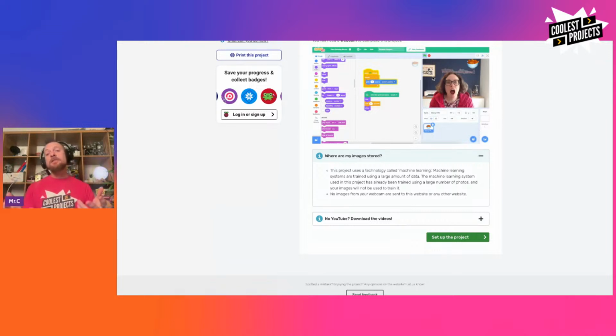So any of the images that you have on your webcam from this website or these other websites won't be stored on the website. None of them are sent to the website. They go into the model, the model is trained, and then you interact with the model with the images in it. Okay, so that's just a little bit of information, just in case you're worried about that.